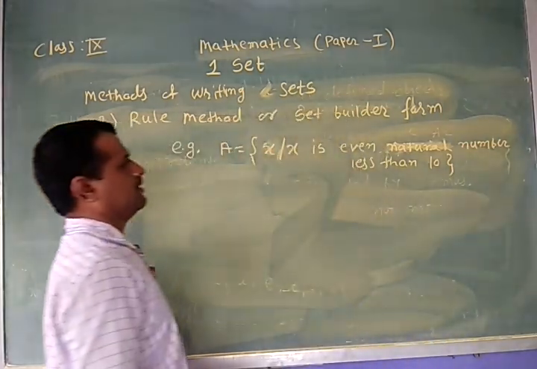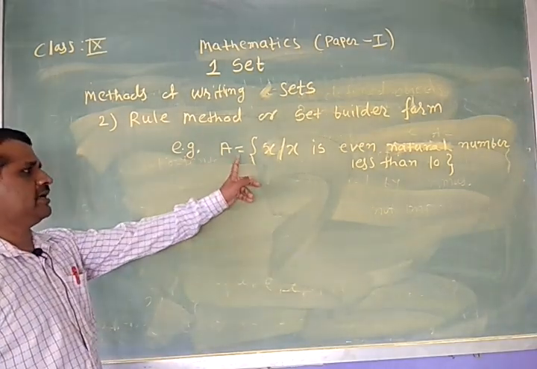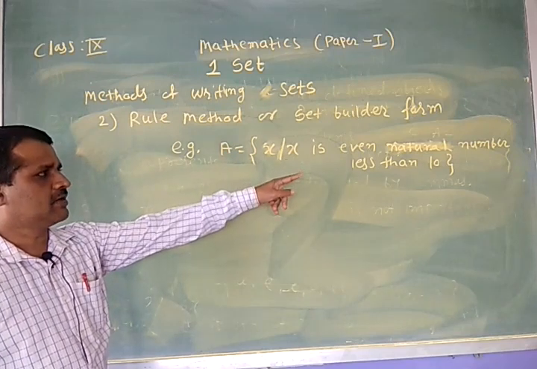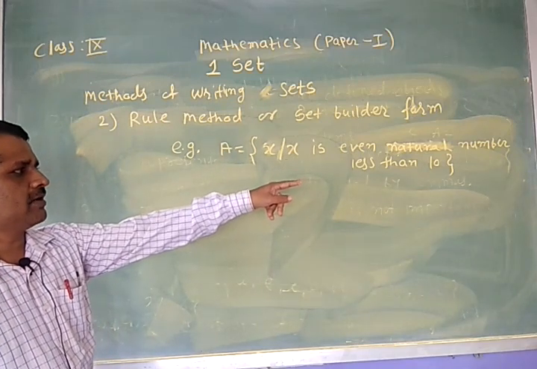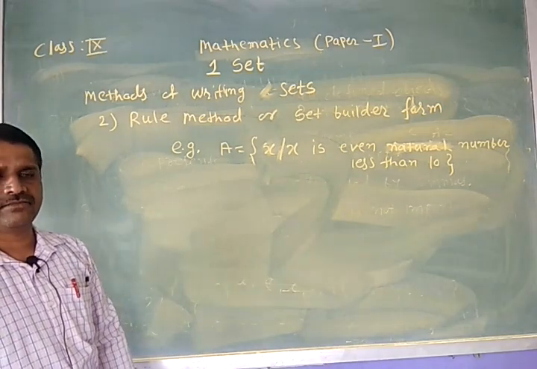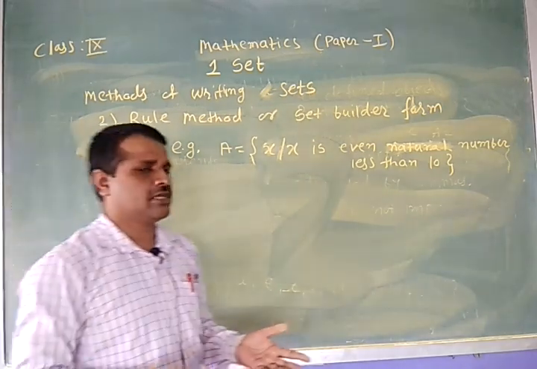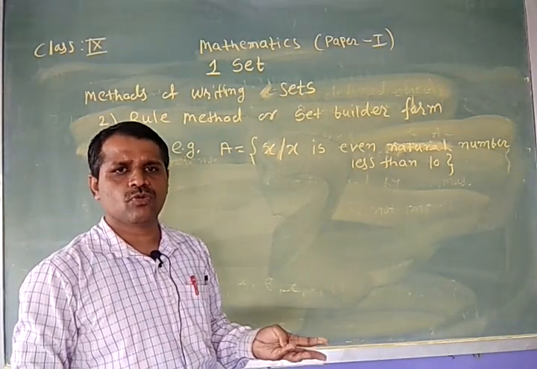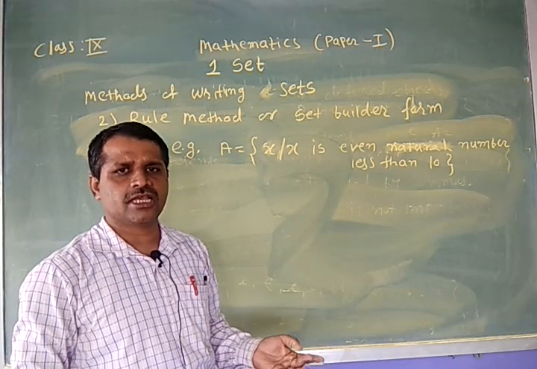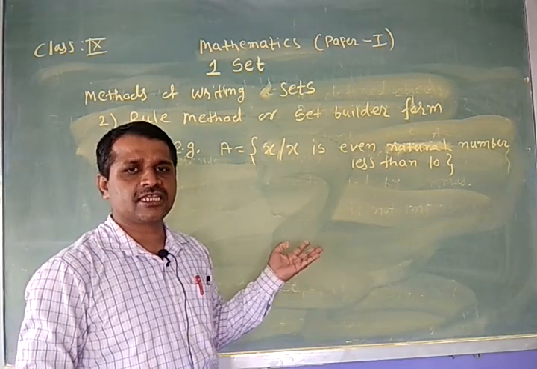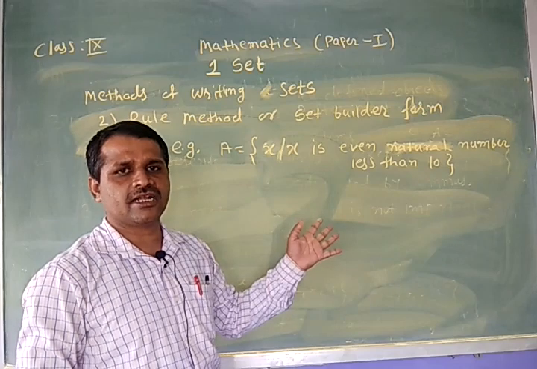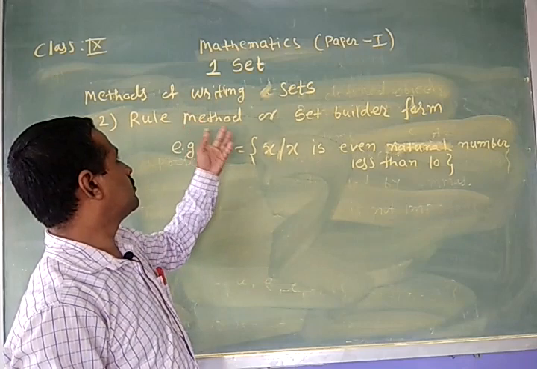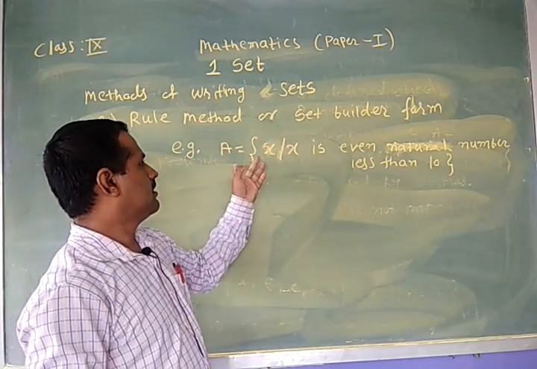Consider one example which is represented by the rule method. A is equal to, in curly brackets, x such that x is an even natural number less than 10. Then which are the even natural numbers less than 10? It means 2, 4, 6 and 8. These are the even natural numbers less than 10. But the set of these numbers is represented by using the rule method here.